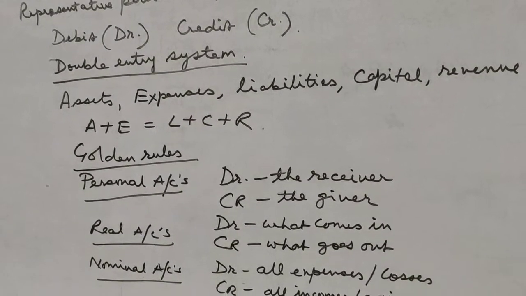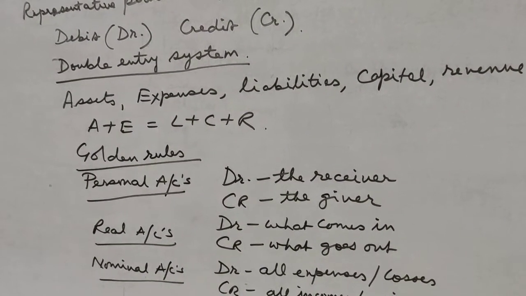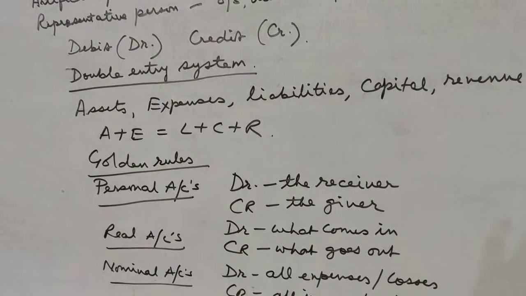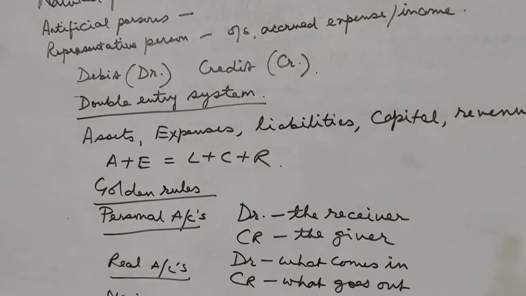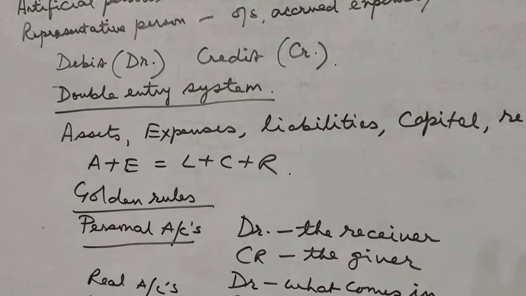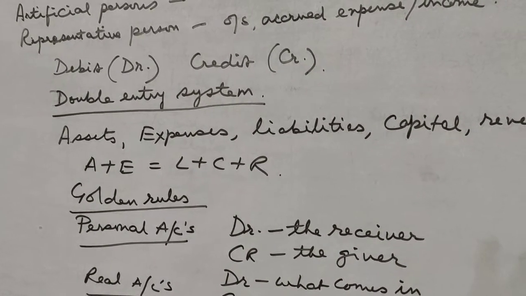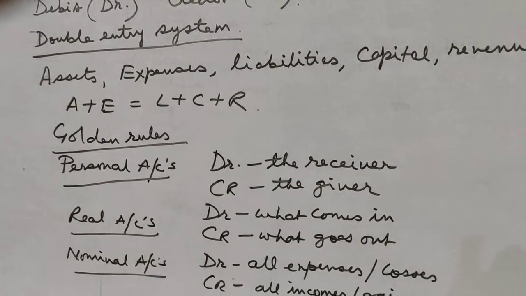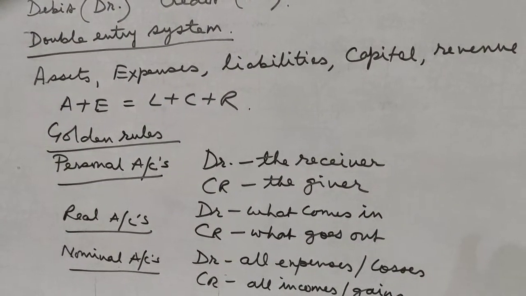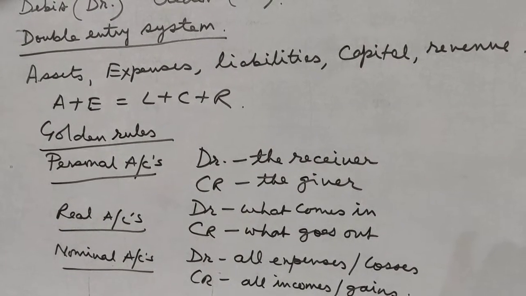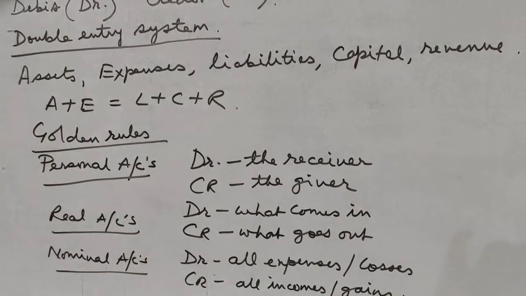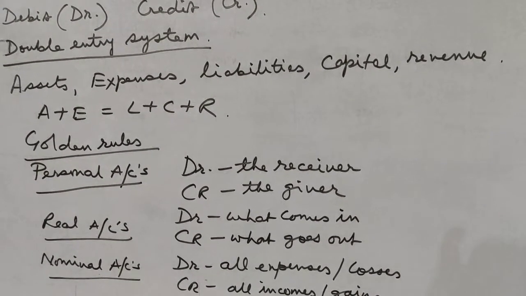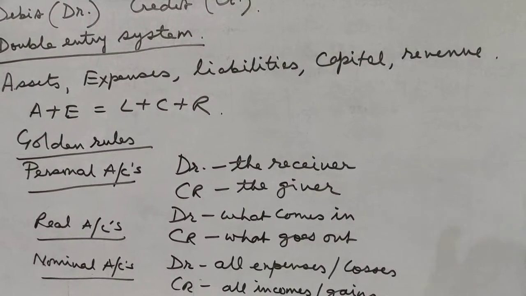Now let's take an expense, say salary. We paid salary, so salary expense increases. According to the American concept, since the expense increases, I will debit salary account. And according to the golden rules, salary is a nominal account, an expense account. The rule is debit all expenses and losses, so I will debit salary account.